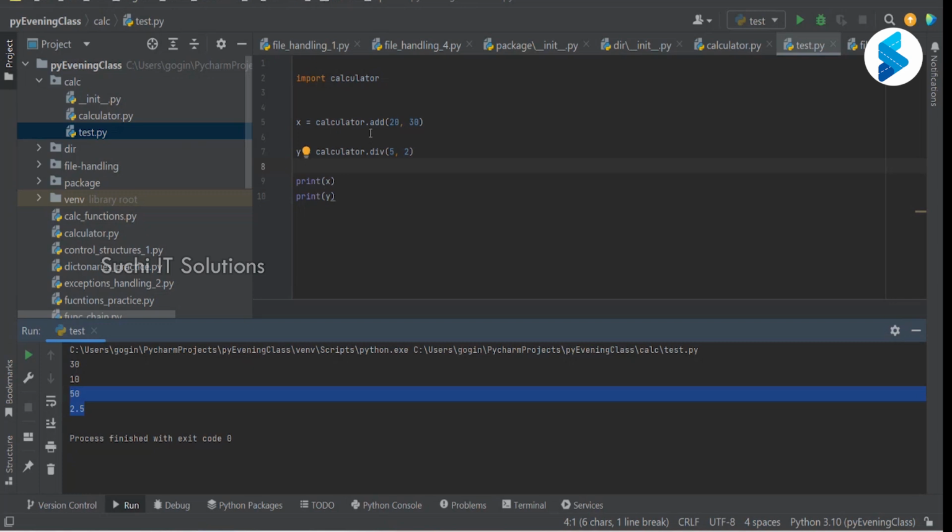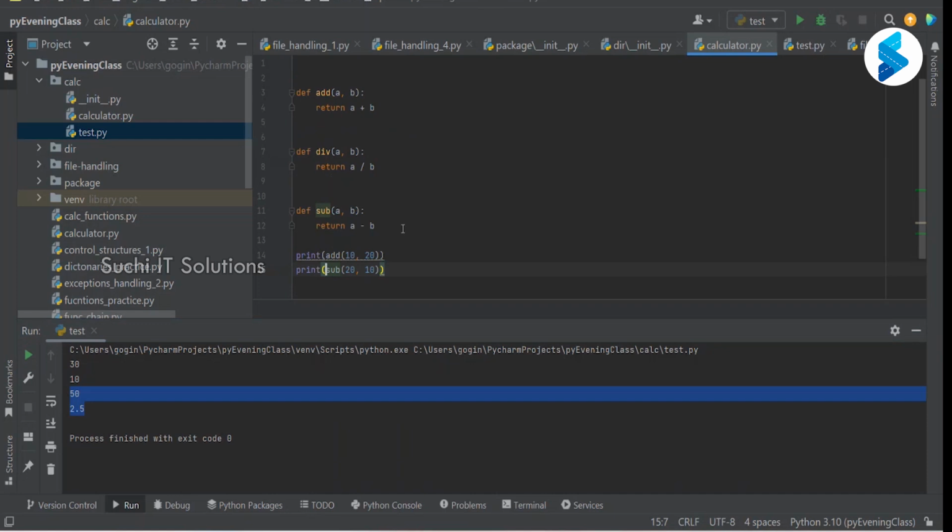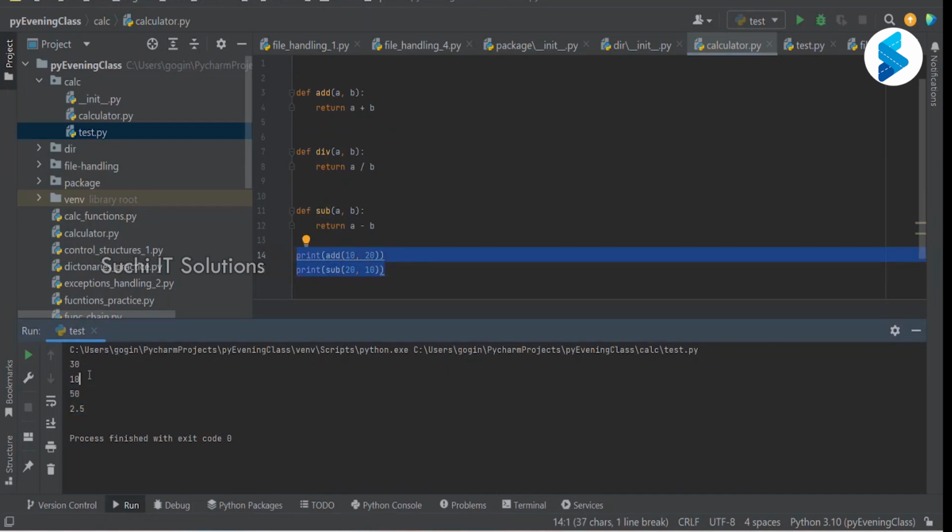Did we print 30 and 10 anywhere in this module, test.py? No. The 50 and 2.5 are there in this module, but the output 30 and 10 is not there in the module. It is there in the calculator module, calculator.py. This is where the output for 30 and 10 is coming from.